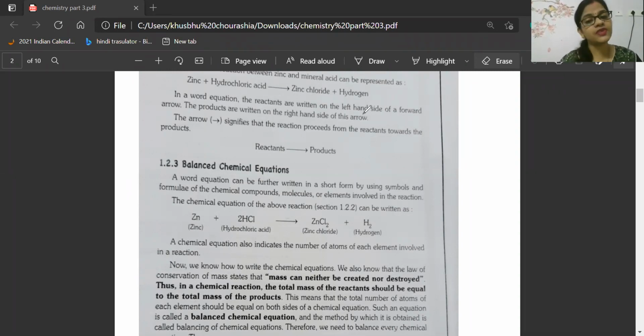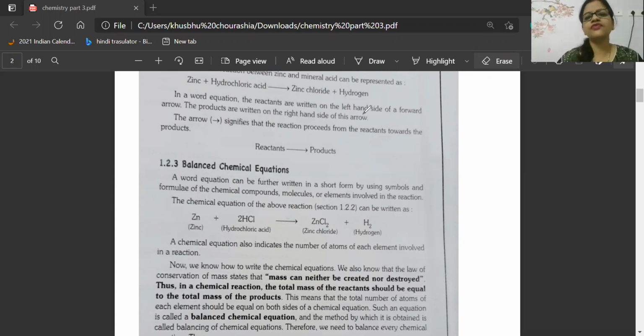Yes. The same thing happens in a chemical reaction. What happens in a chemical reaction? Mass of reactant. Remember my word, very important point I am telling. Mass of reactant is equal to mass of product. Again, I'm repeating. If you want, you can write it with a pencil anywhere. Mass of reactant equal to mass of product.